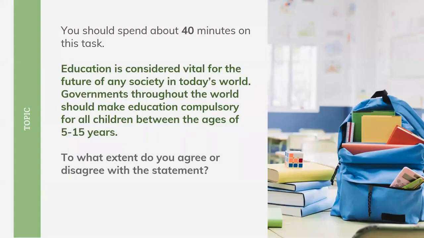A third way of writing this essay is to partially agree or disagree. So it can be a moderate answer, that somewhat I agree with the statement and at some level I disagree with that statement as well. So this is the exercise you need to do before starting your writing. You need to write your stance. If you are writing on the agree side, then write your stance, write your points if you are in favor of the statement.